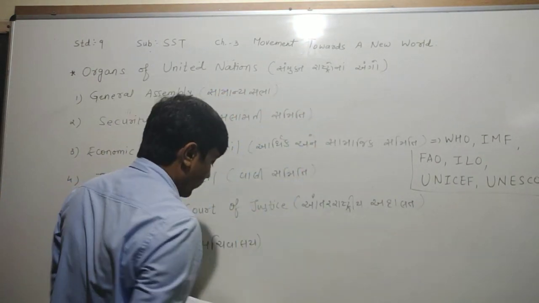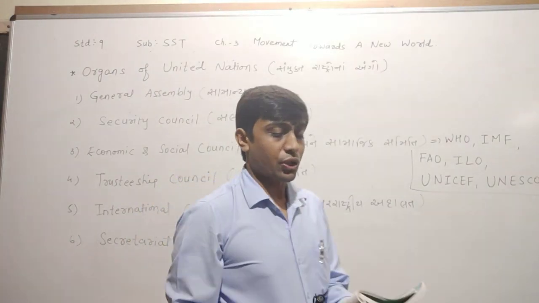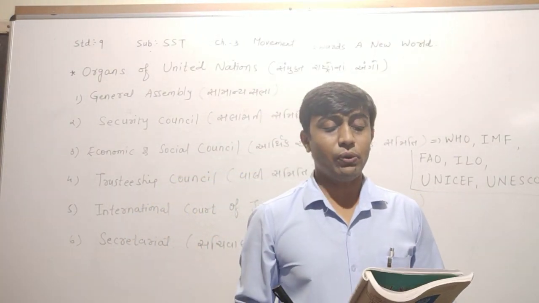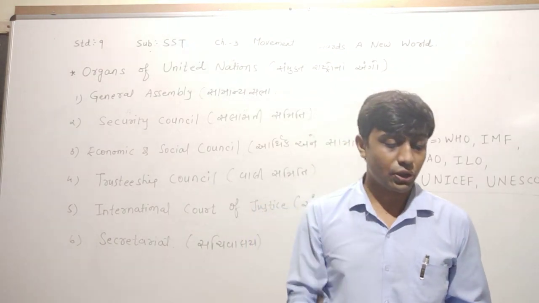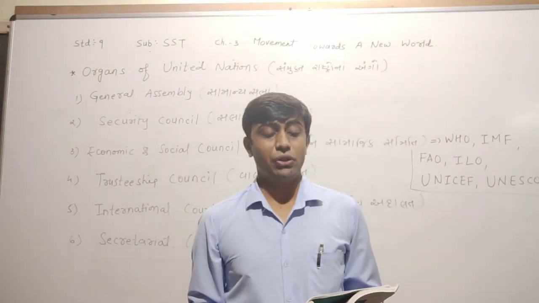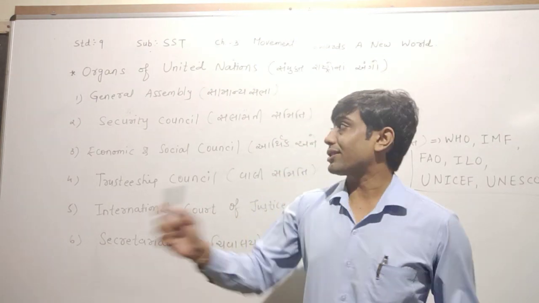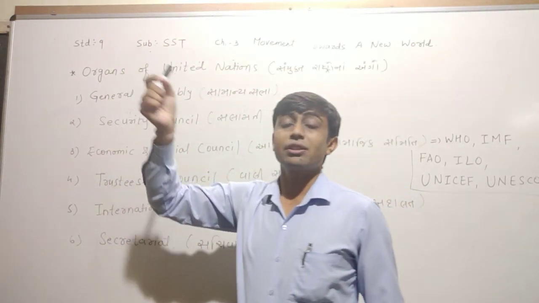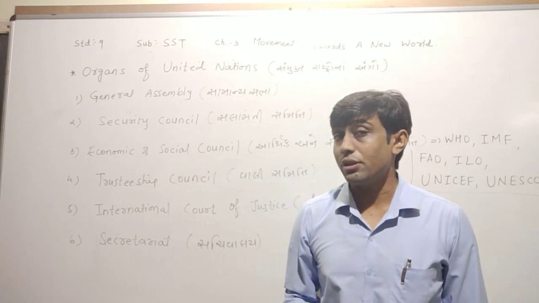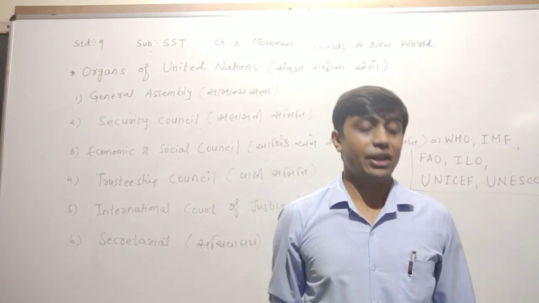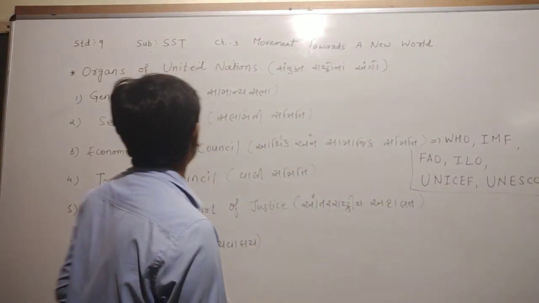Now, the structure adopted by the United Nations to achieve its aim includes 6 organs. How many organs are included in the United Nations, dear children? Total 6 organs are included in the United Nations. Now, which are the 6 organs?